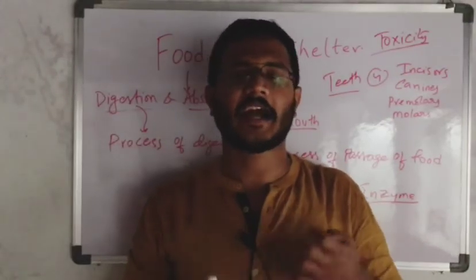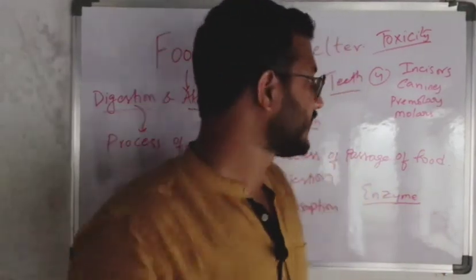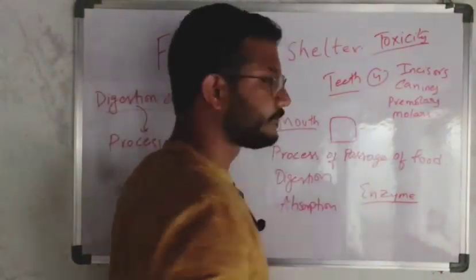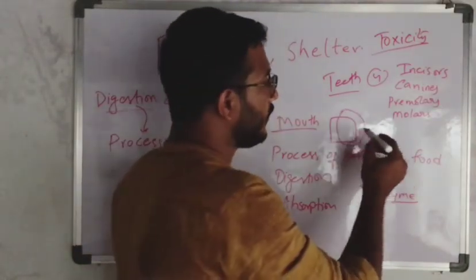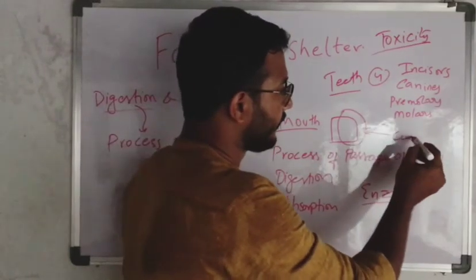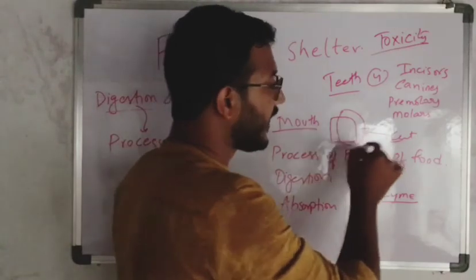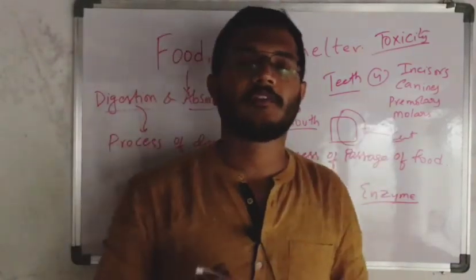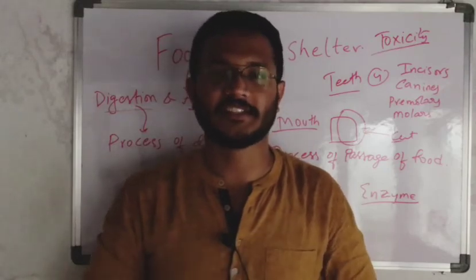And the liver has a high regenerative capacity. For example, if this much is the liver we have, and this much part is affected, the doctor may cut this part, but within a few days that much part will come back. That means the liver has a good capacity of regeneration.